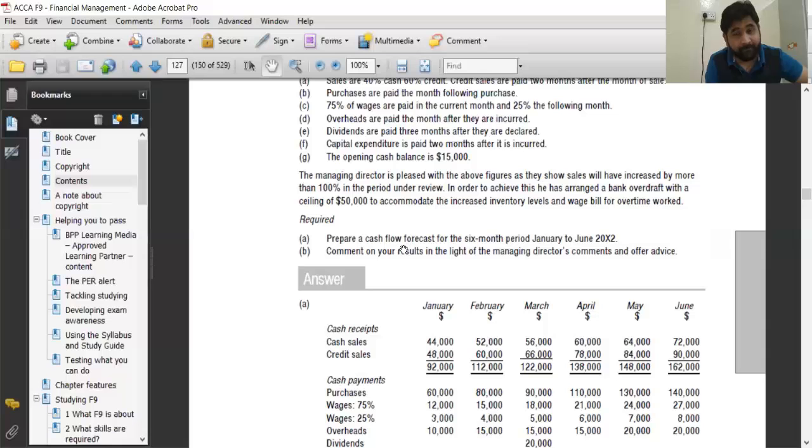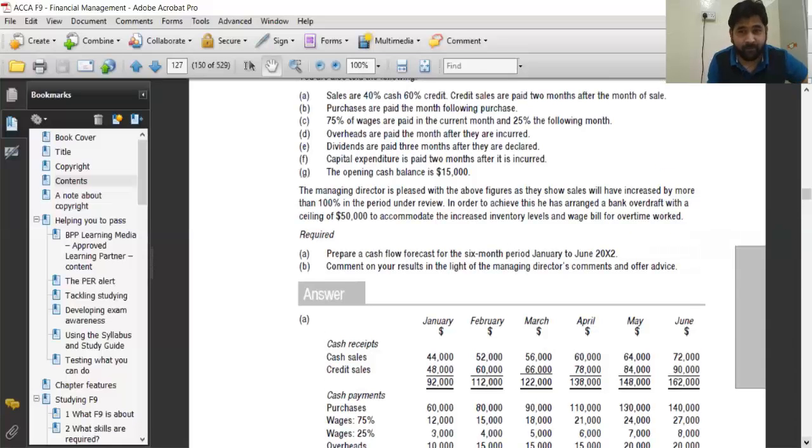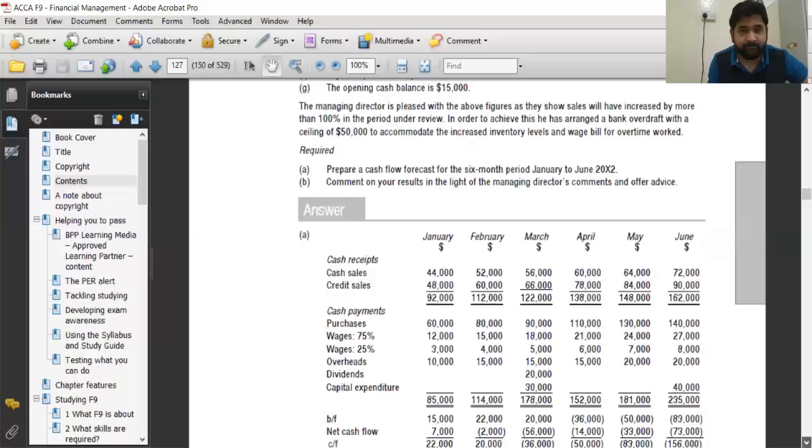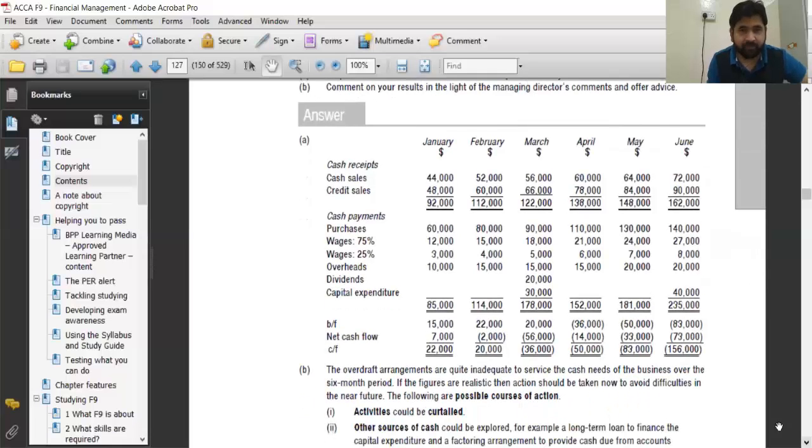Yeah, but if you come down, okay, and the answer, okay, here for example, we reach in March here, we have negative 36,000, right? So here, they didn't show that we use this credit balance 50. They transfer this 36 in April. Same I did. I mean to say they didn't highlight the effect of this 50 thousand credit balance.